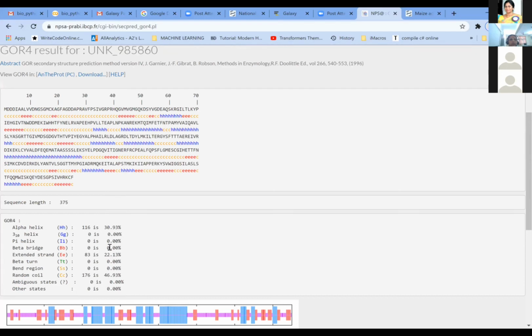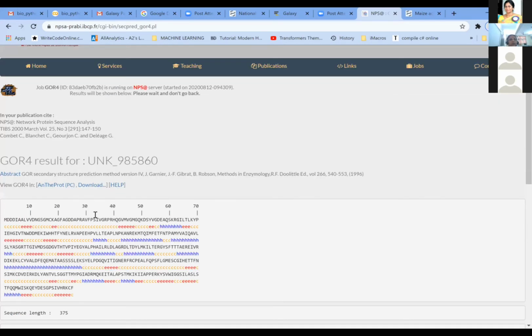So in this protein, you can see that there are no beta sheets or any other secondary conformation. It is only the alpha helical conformation, which accounts for around 30.93% of the total. And there is a random coil here, which accounts for around 46.9% of the entire protein sequence. So that is how you can do the primary structure and the secondary structure of the protein.